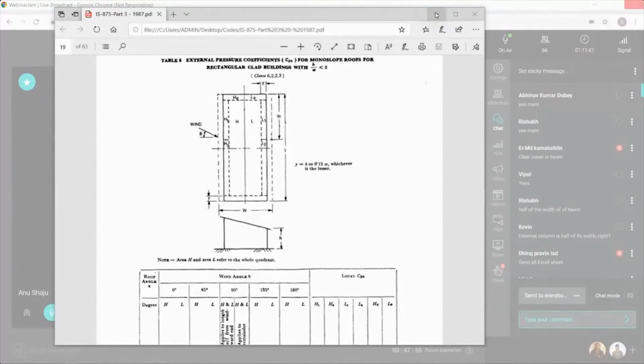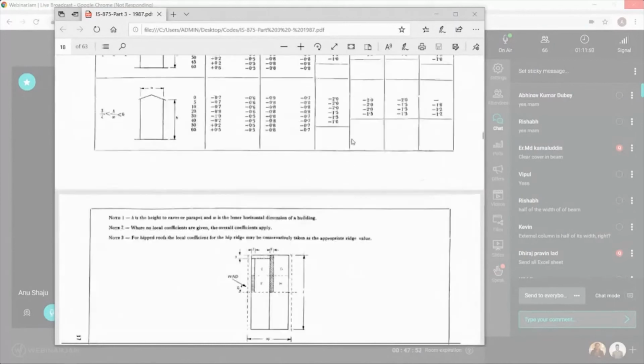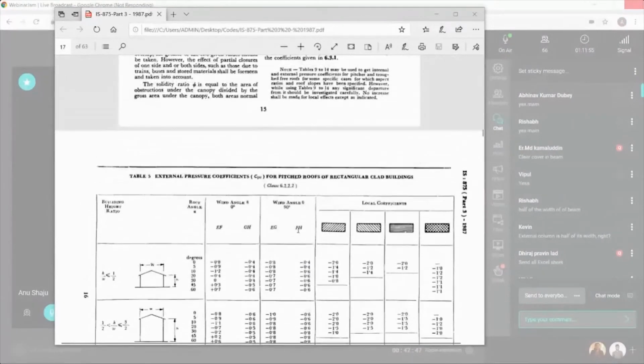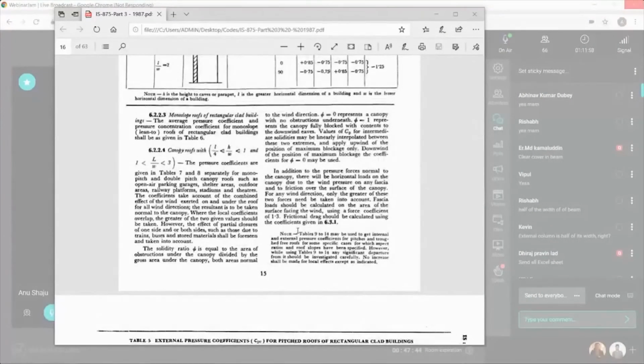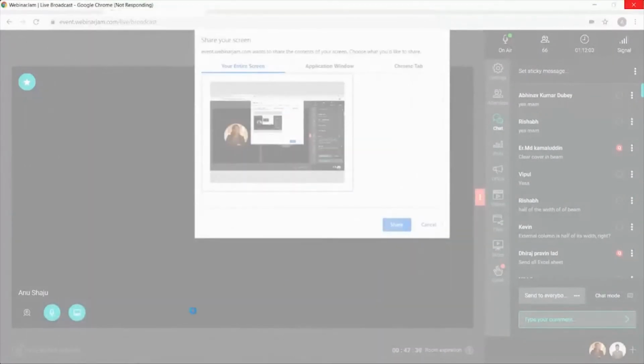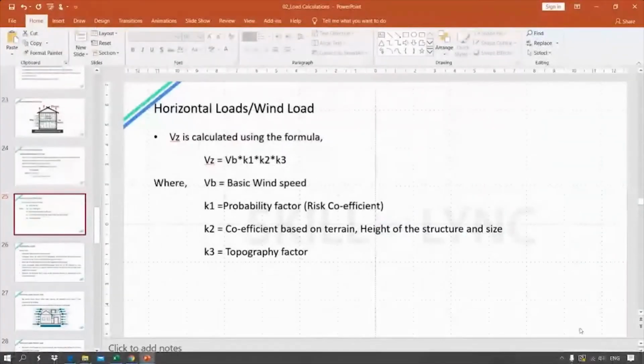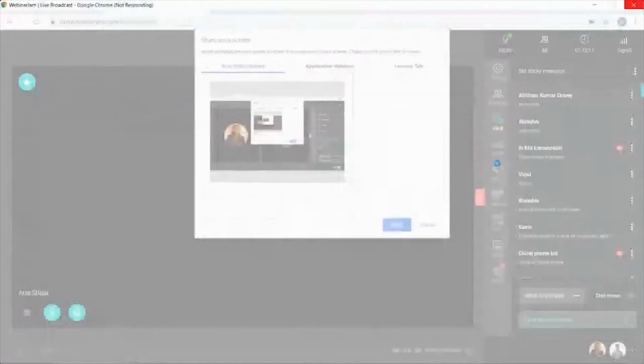Normally if you get a chance to work on any project, you have to calculate wind load manually, and it is better you calculate it manually and apply it to the building rather than using the inbuilt wind load calculation in STAAD or ETABS, whatever it is. It is better that you calculate it manually. So hope I have made it clear about the wind load. Can we go on with the next topic, earthquake loads? Okay, I think we can go on with earthquake loads.